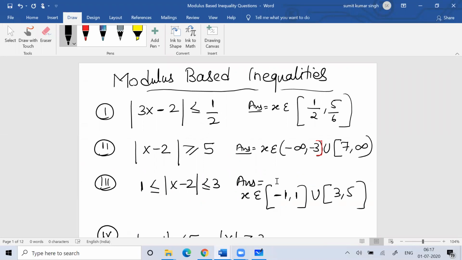Pause the video, solve this question, and in case you have any confusion, you can see the steps. Otherwise, you can go ahead.